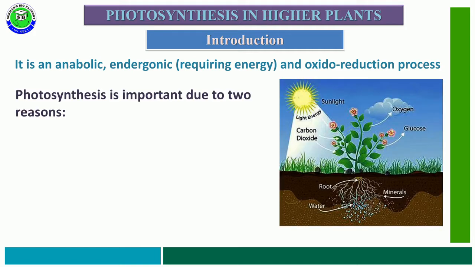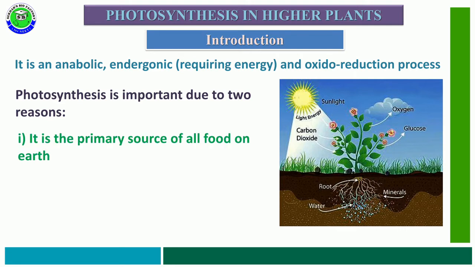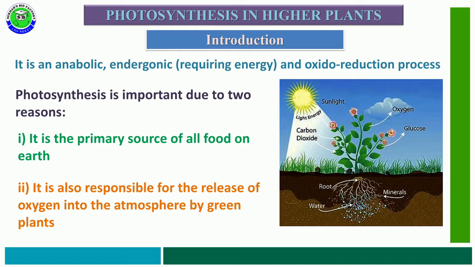Photosynthesis is considered a basic process for life because of two reasons. It acts as the primary source of all food present on earth. Along with this, during photosynthesis, oxygen is released into the atmosphere as a byproduct, and it enriches the percentage of oxygen in the atmosphere.